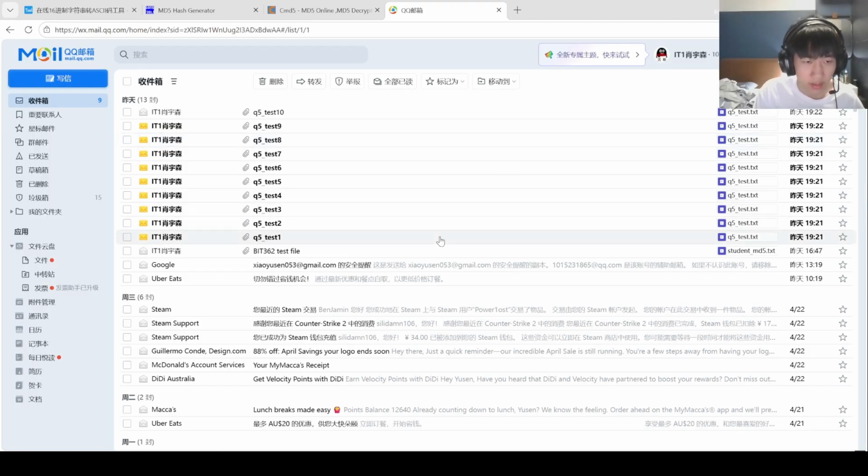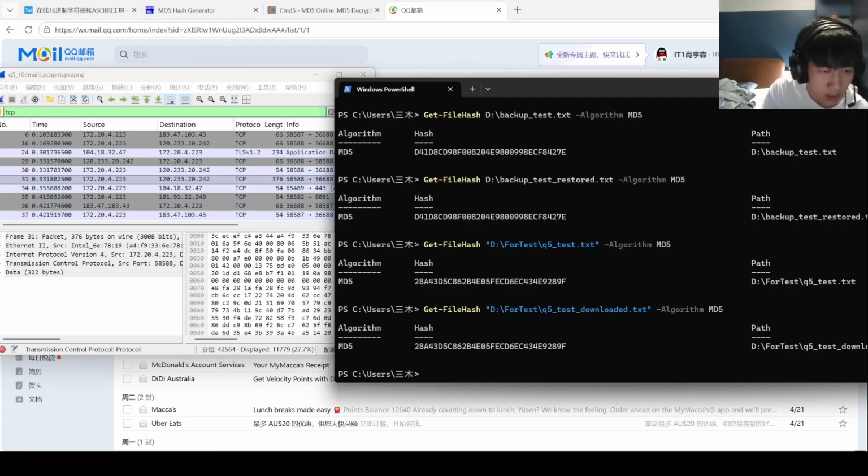For question 5, I sent the same file 10 times and captured the traffic in Wireshark. The hash of the packet can change because packets contain variable information such as headers, sequence numbers, timing, and sensor details. However, the hash of the content did not change. I verified this by comparing the MD5 hash of the original file and the downloaded file, and both are this one. Packet hash may change, but the content hash remained the same.